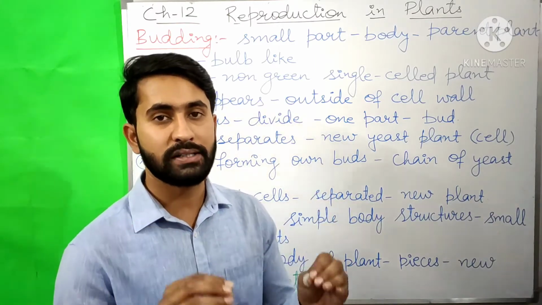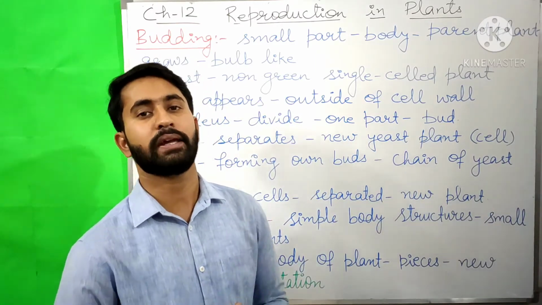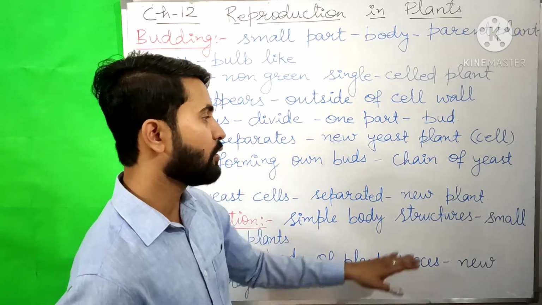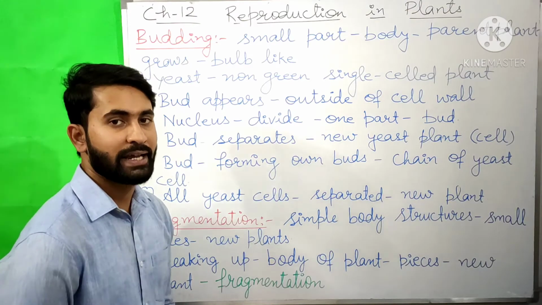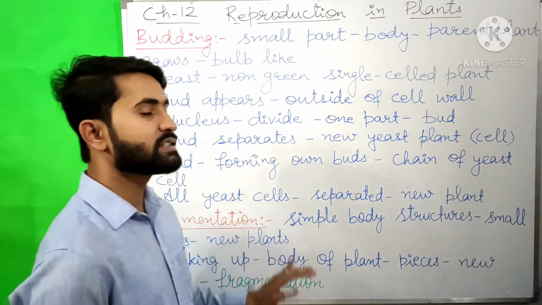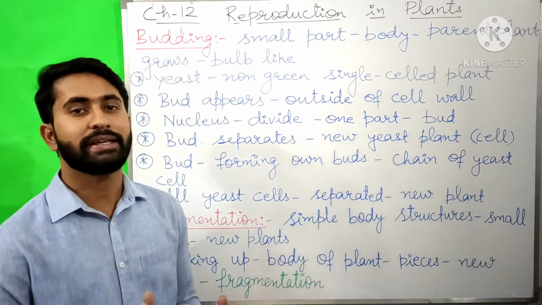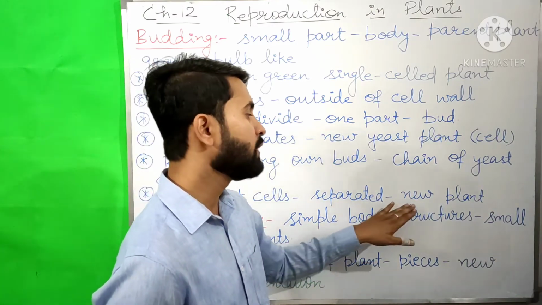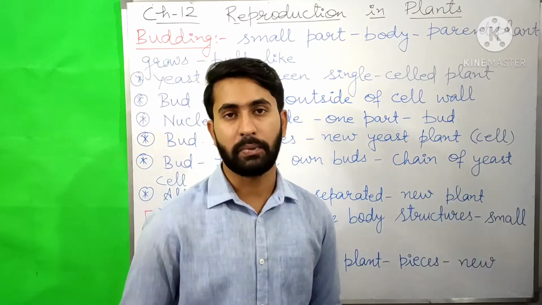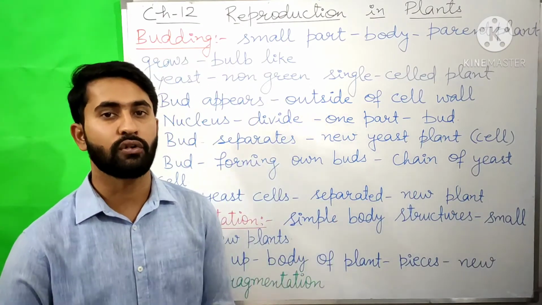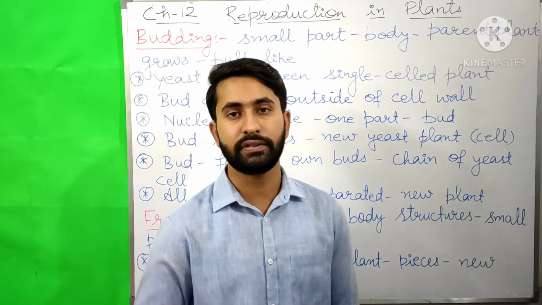After some time, all the yeast cells get separated from each other and they form new yeast plants, and then these new yeast plants reproduce to form more new plants of yeast.